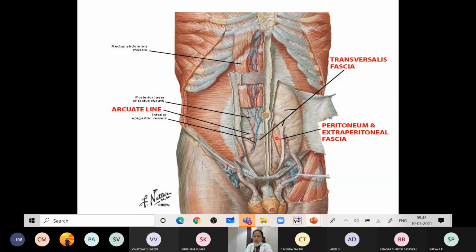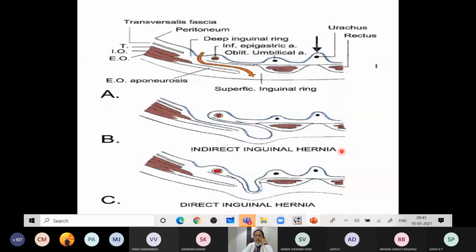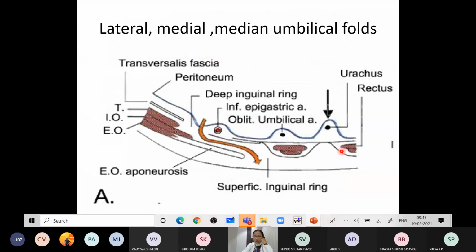Then you have the peritoneum and the extraperitoneal connective tissue. This layer contains various viscera. Apart from that, you have a fold called the median umbilical fold, which extends from the apex of the urinary bladder to the umbilicus, and some vessels are there in the extraperitoneal tissue. Then you have the peritoneum.